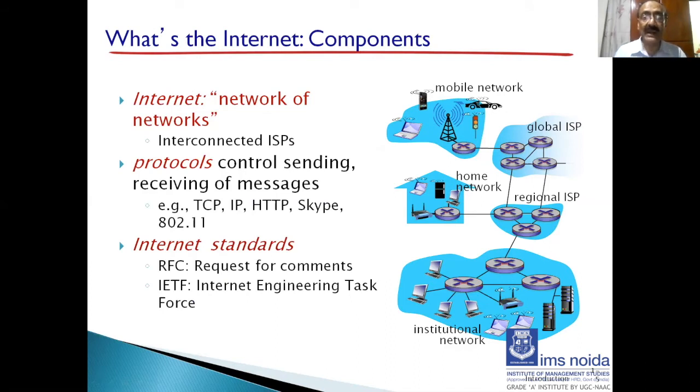End systems access the internet through an internet service provider. If you are getting network at home or in the institution or even anywhere, say in hotels and airports, the ISP is the one which provides this service. Residential ISPs such as telephone companies, corporate ISPs, and university ISPs all provide internet access, including mobile access to our smartphones and other devices. Each ISP is in itself a network. So we have a network of networks, and each ISP by itself is a network. They connect all the different units together.